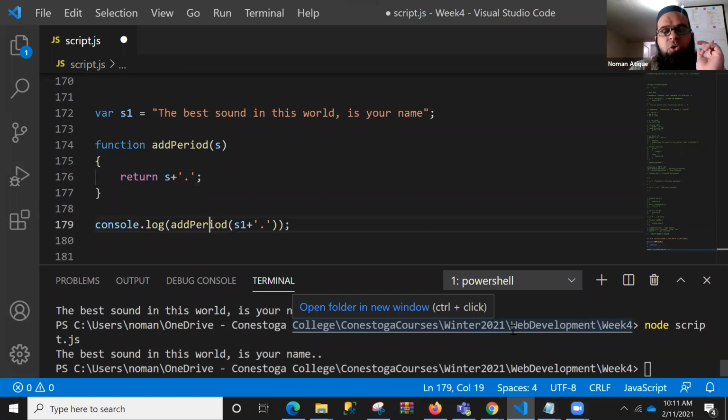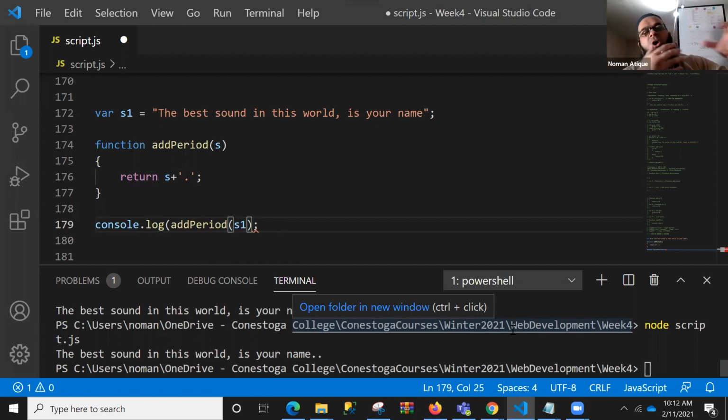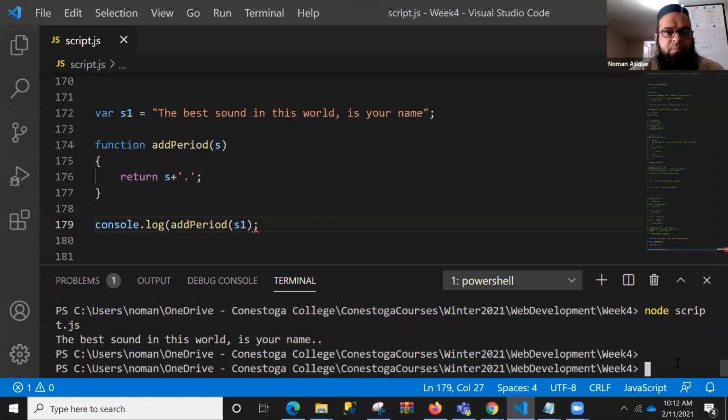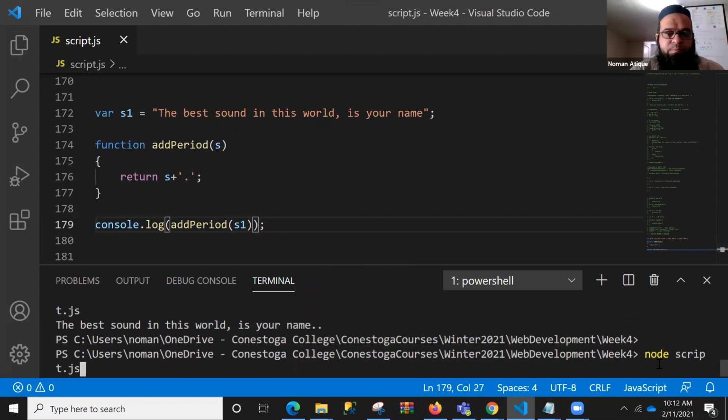Okay, let's do one thing before that. And I'm coming to those functions, as I said, from the string there are lots of ways from which we can find out whether the string is ending at some particular period or not. I will talk about that one, but let's first discuss this. So if I pass it s1 and run that one, I'm missing a bracket. Yes, thank you, missing a bracket. So let's run that one.